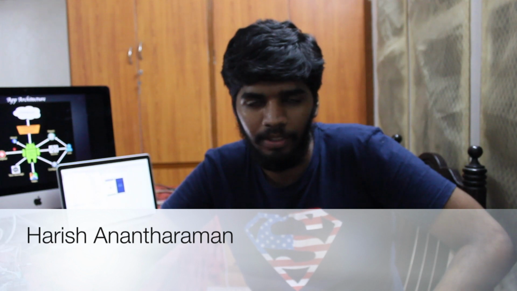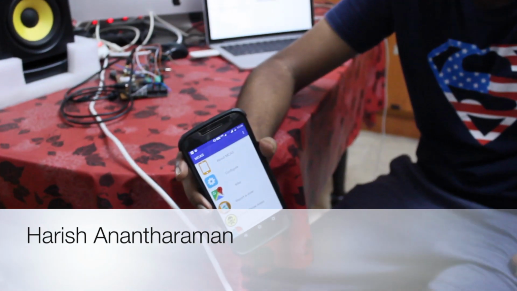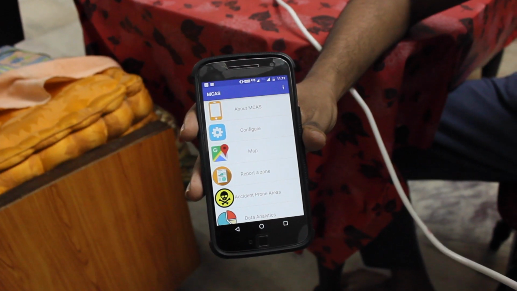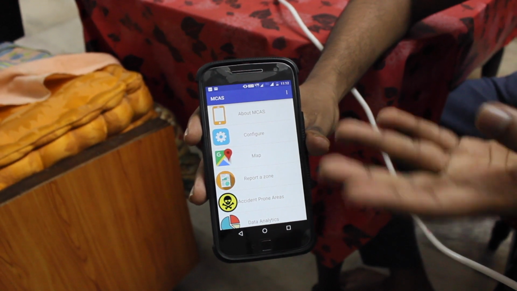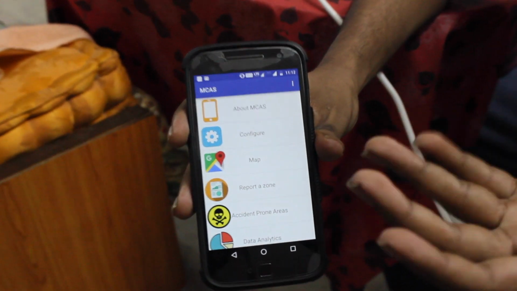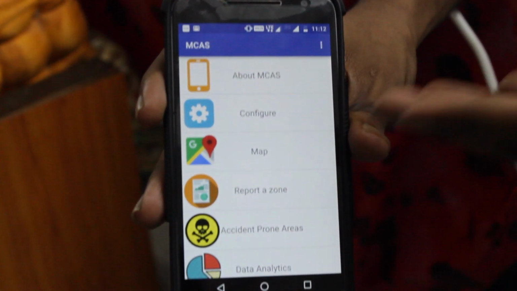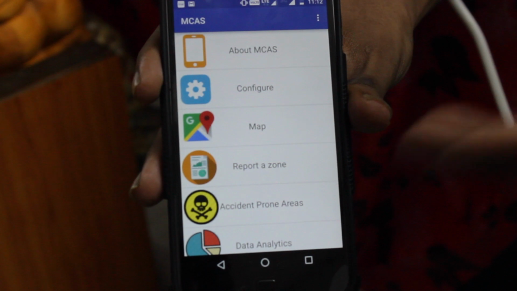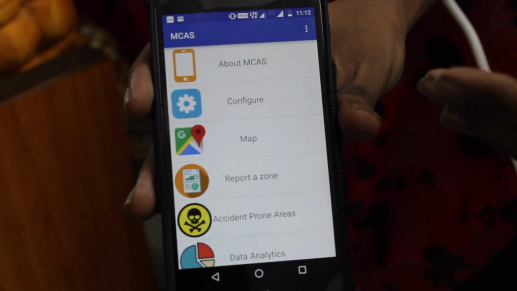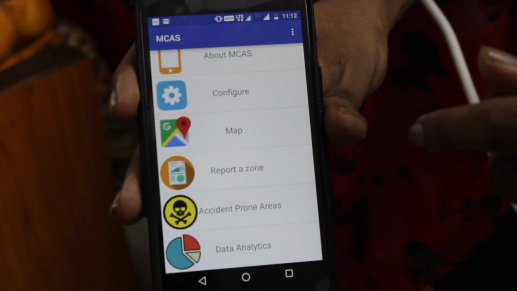Hello guys, I'm here to talk about the MCAS app which I've developed for the system. Now, as you can see from the menu screen of the app, it has several features for the user interface: an about section, a configure section, a map section, a report section, a section which shows all the accident-prone areas, and a data analytics section.